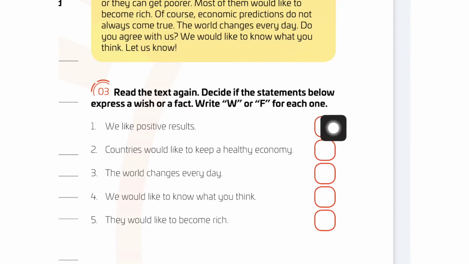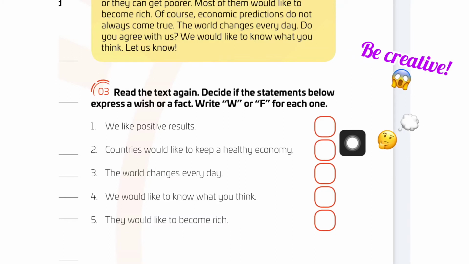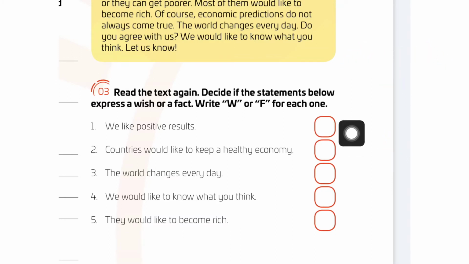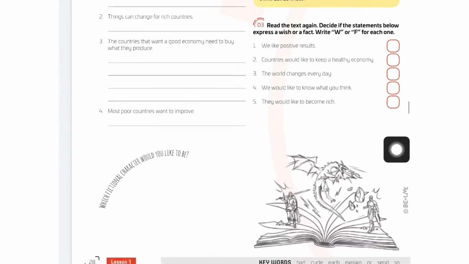But you decide which ones are a wish or a fact. So be creative if you want to create a little picture, or simply write W or F. Yes? Depending on this. Good.